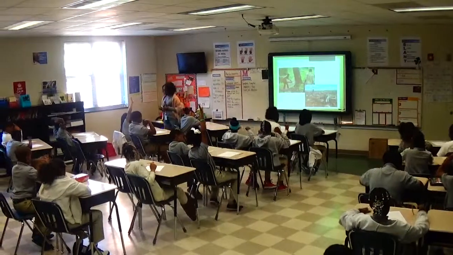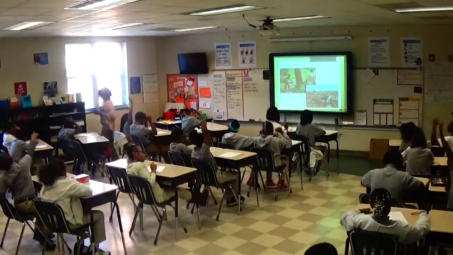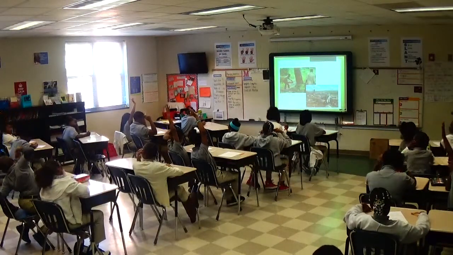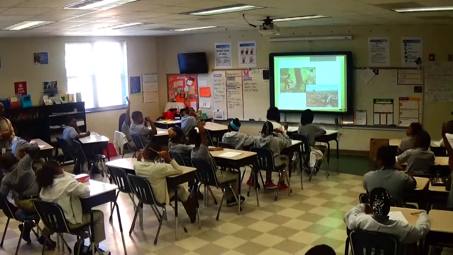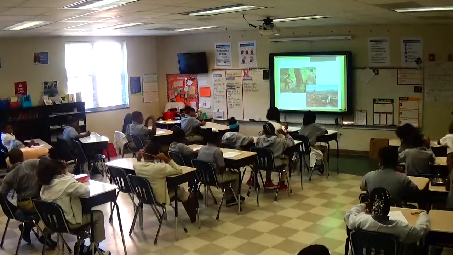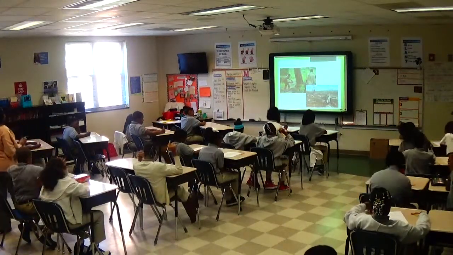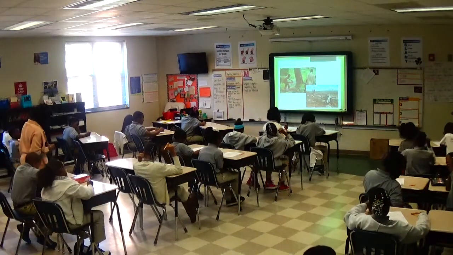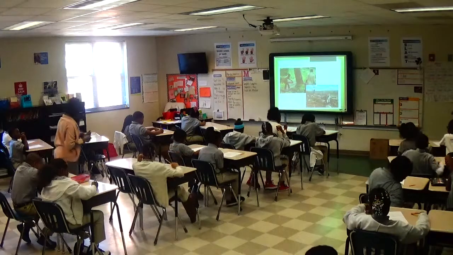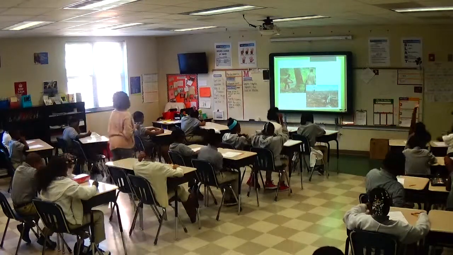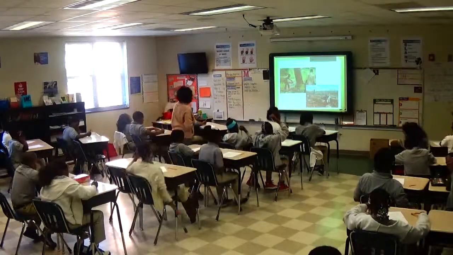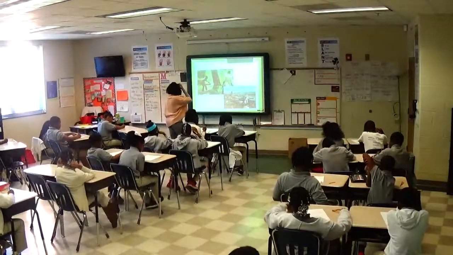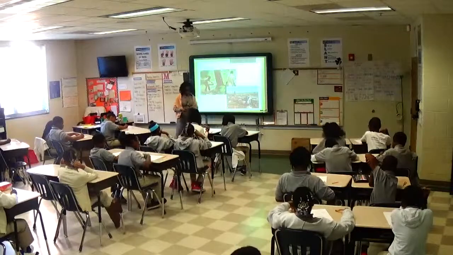Say ecosystem on 3. 1, 2, 3. Ecosystem. Now, I know Mr. Cooper has done a great job teaching you all about ecosystem and what it means. Please read the definition. Alexia. Everything that exists in a particular environment. An ecosystem includes living things such as plants and animals, and things that are not living, such as rocks, soil, sunlight, and water. Please read the sentence. Joycelyn. The underwater ecosystem is amazing. The plants and fish that live together underwater are able to live.